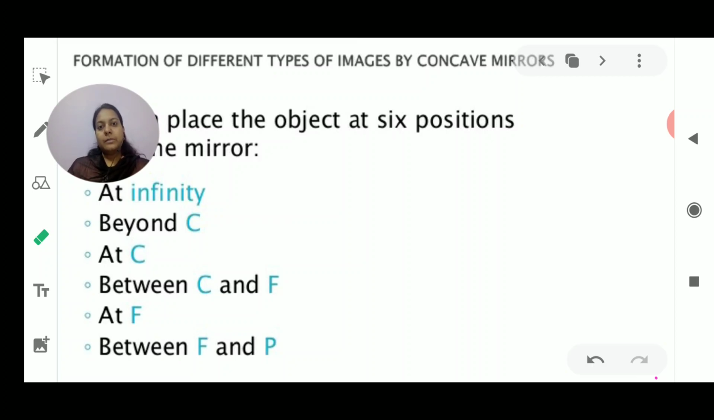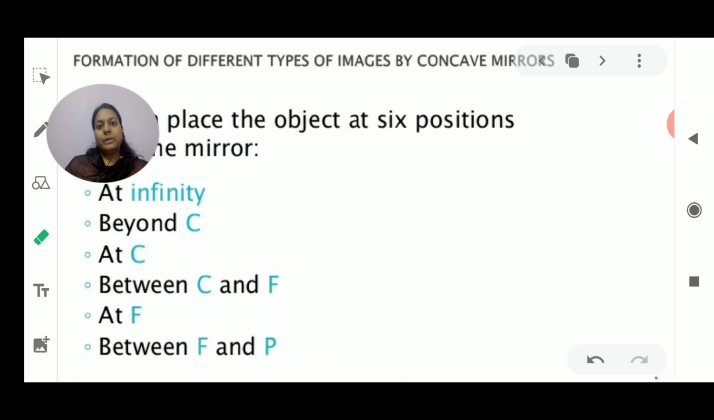And then we discussed some terms related to these spherical mirrors, like pole, principal axis, focus, center of curvature, radius of curvature, and focal length. All these things we have already discussed. And lastly, in the last class we discussed the rules related to ray diagrams, and the different positions at which the image could be made. Today again I am going to discuss the ray diagrams which are to be made with the help of these places where the object could be placed.